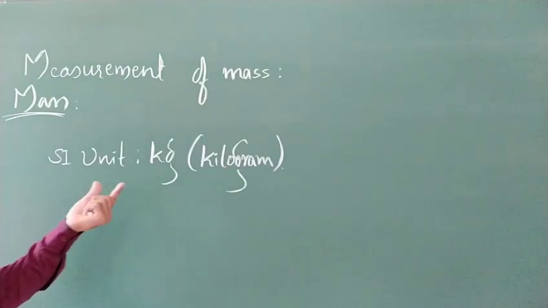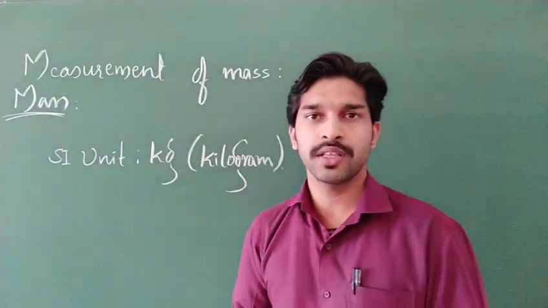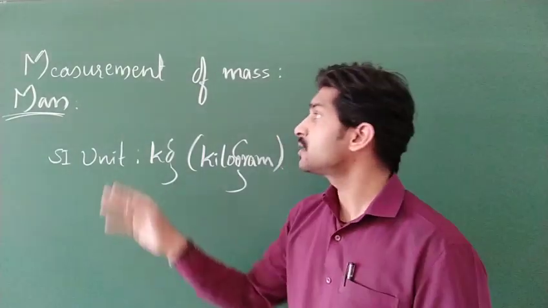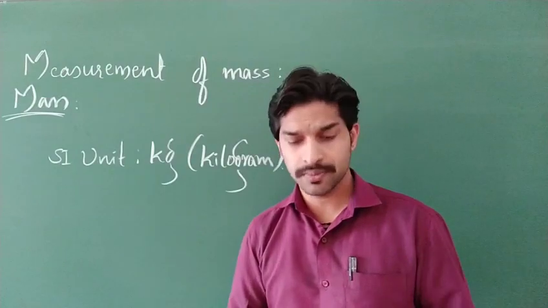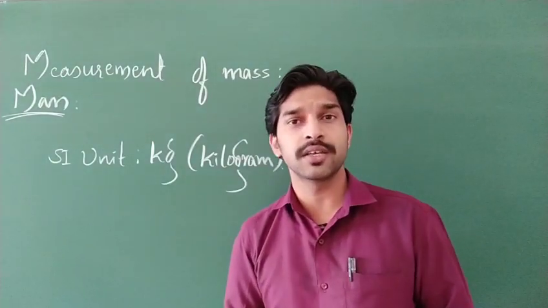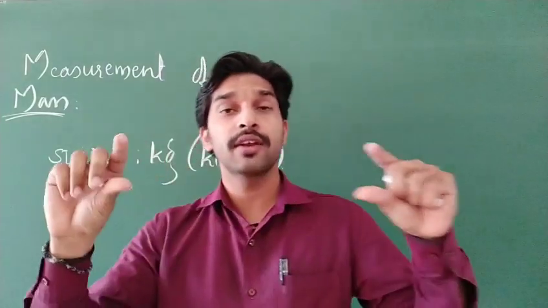So the SI unit for mass is kilogram, and one of the most important things I want to tell you is, this mass is independent of temperature. That means if we increase temperature, imagine an iron rod.